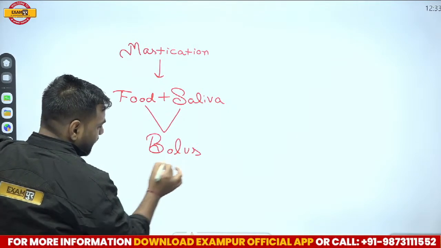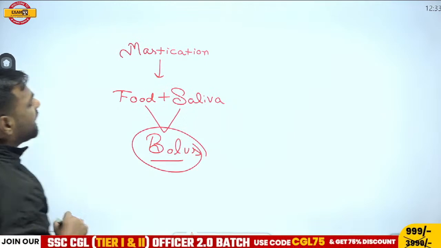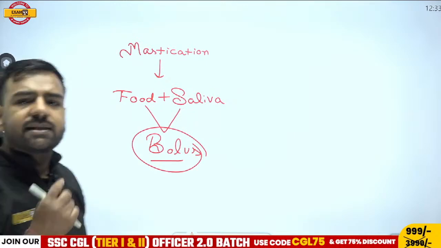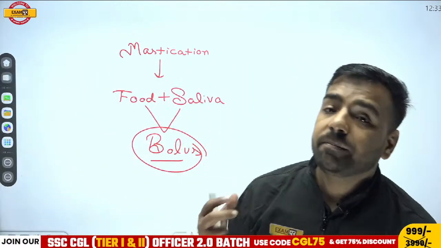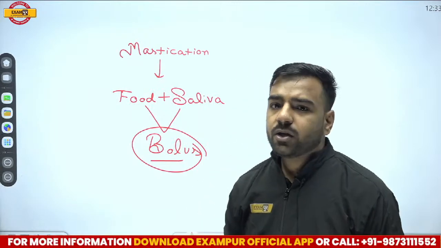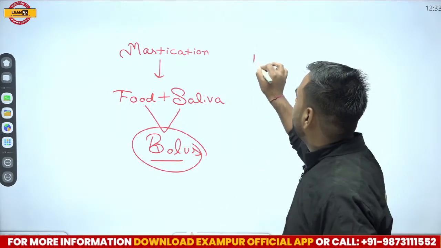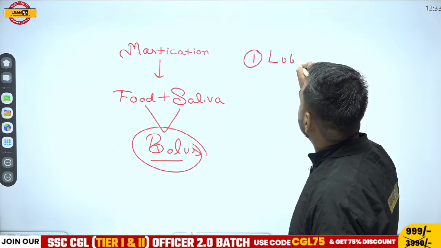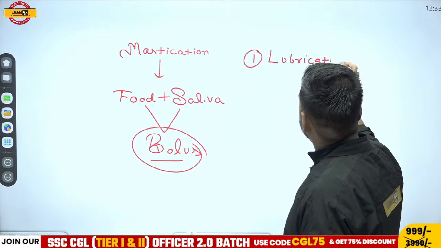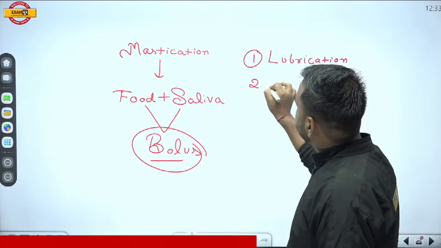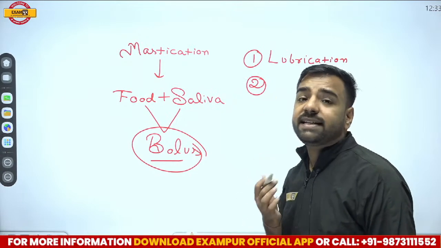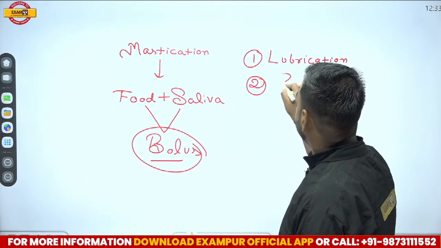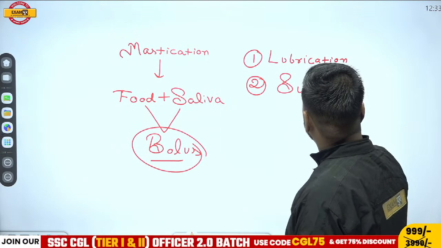Now just think of a scenario. If I am directly eating food and it is going into my neck, it may get stuck over here. So what do I want? First of all, I want lubrication. Why is lubrication needed? So that easy swallowing is done.